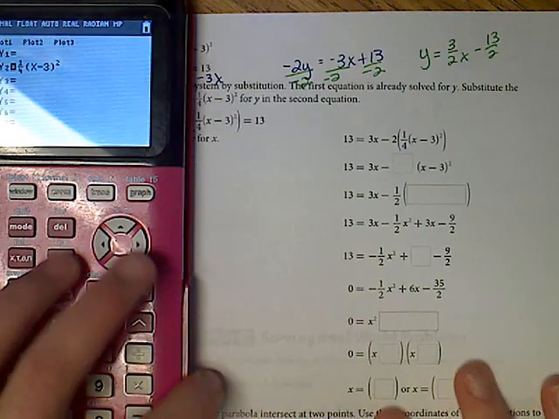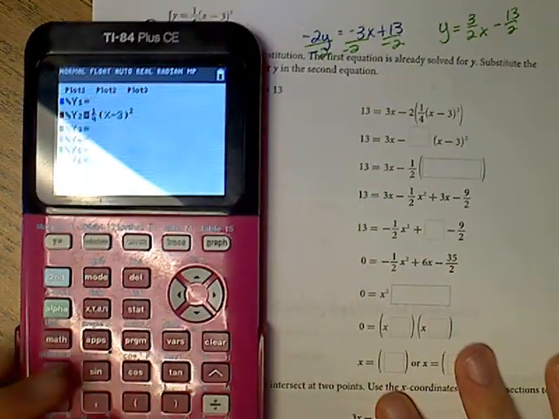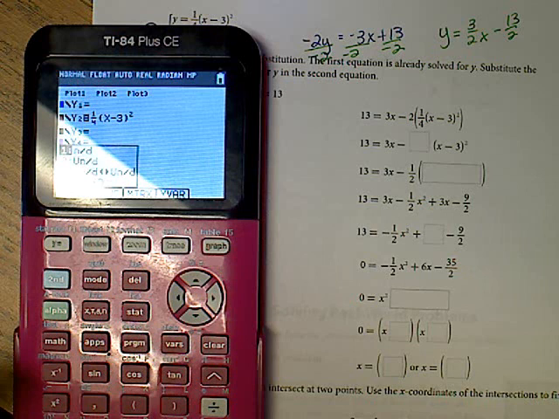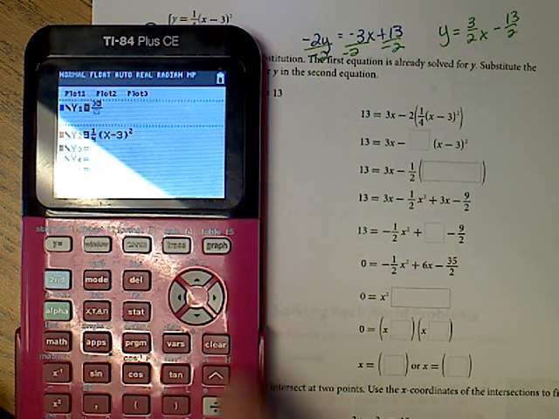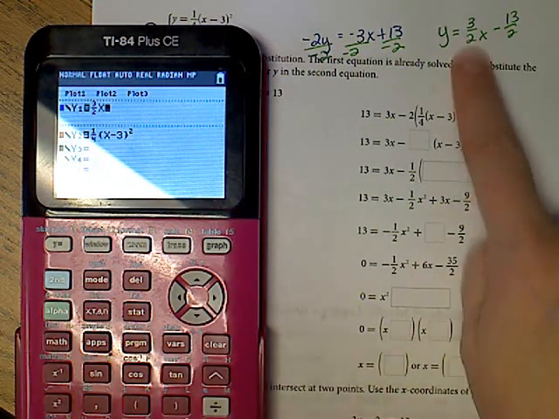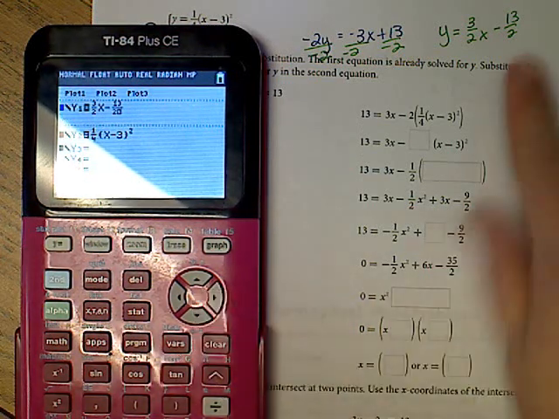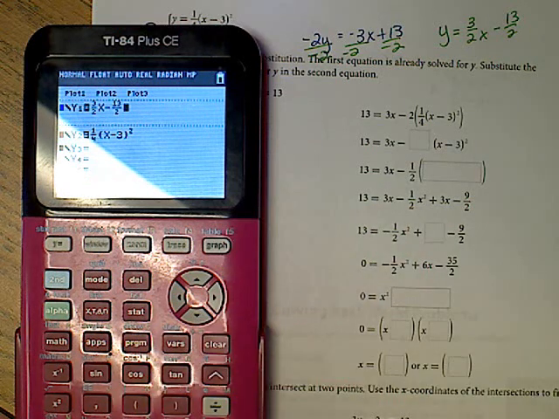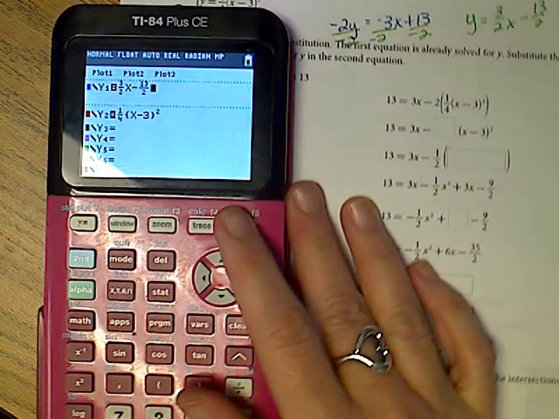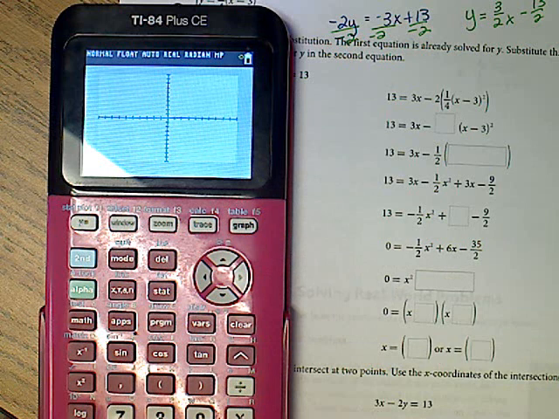And I'm going to type it in because my calculator is wonderful at fractions. So I'm going to go alpha y equals, I'm going to say 3 over 2x minus, I'm going to do alpha y equals 13 over 2 because that's my second fraction. And I'm going to go ahead and hit graph. Again, I want to see what the picture looks like before I decide if I have any points in common.